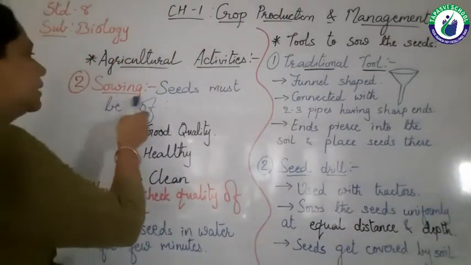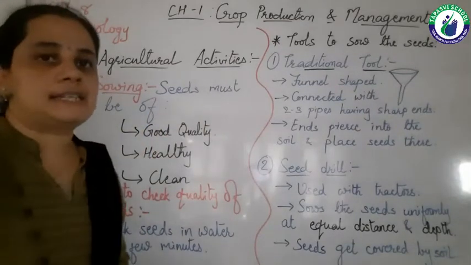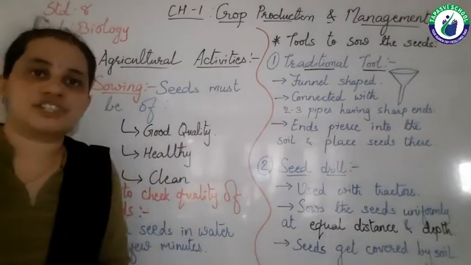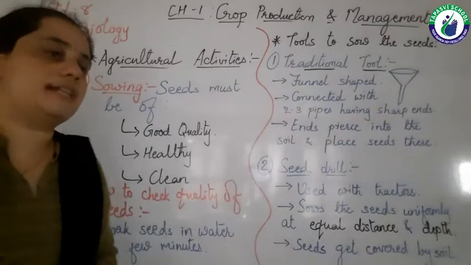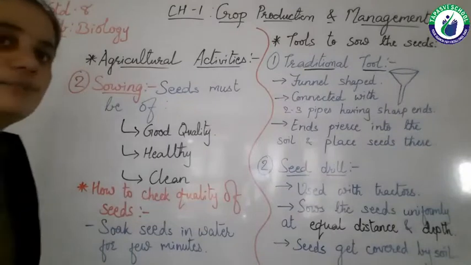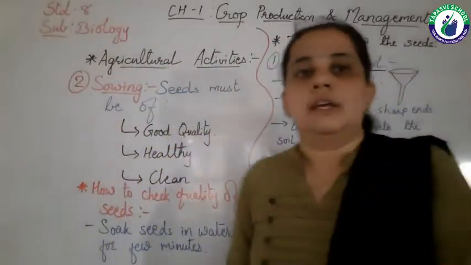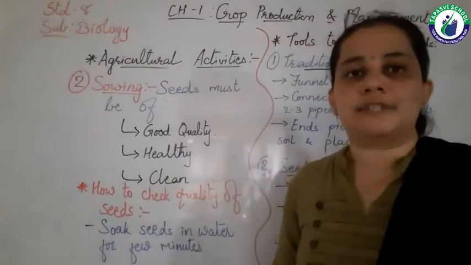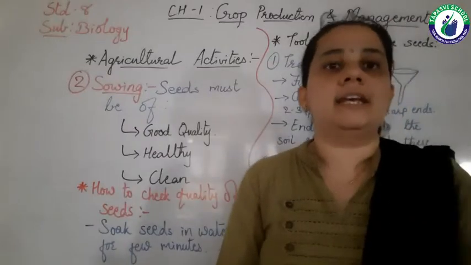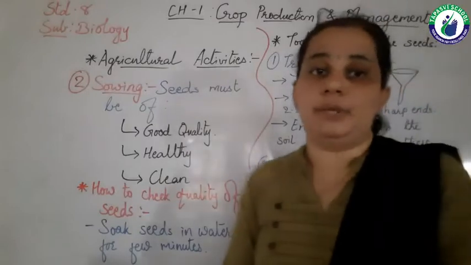For sowing, seeds must have some characteristics. Which characteristics do seeds have? Let's see. Number 1, good quality. Seeds must be of good quality, so we have to check the quality of seeds. If seeds are not of good quality, then these seeds might not get germinated.